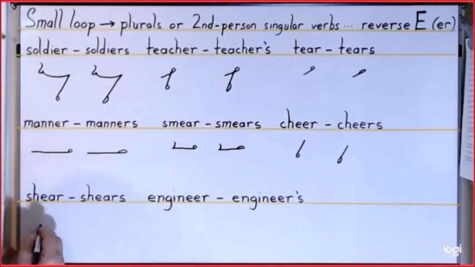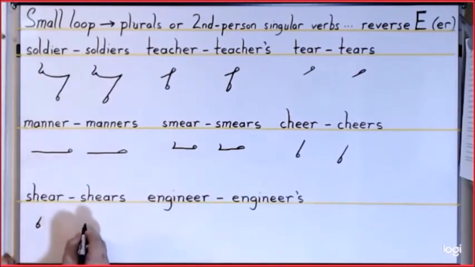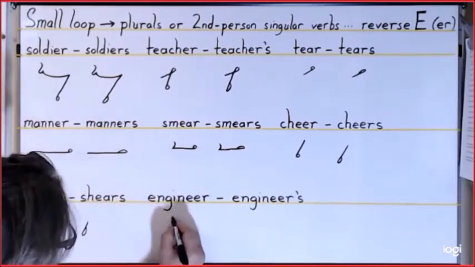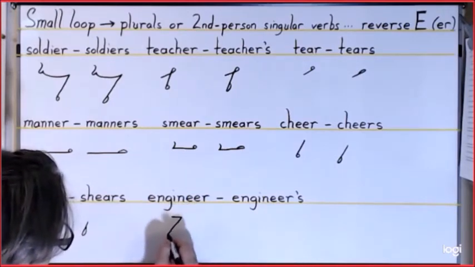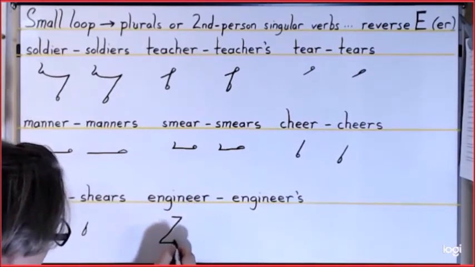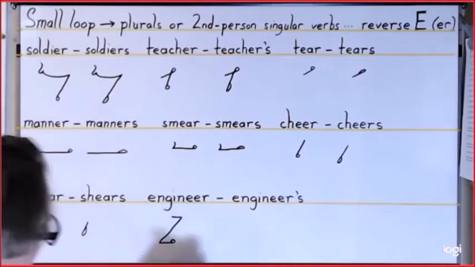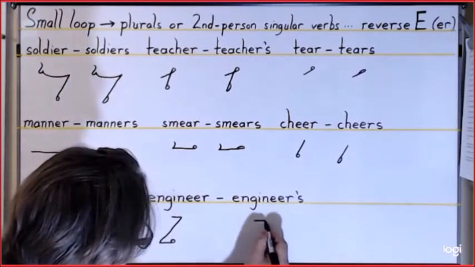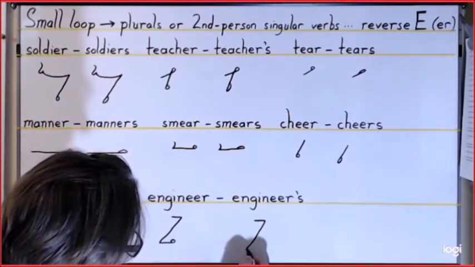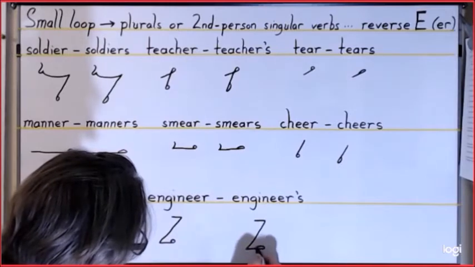For shear, it is SHE. For shears, SH, reverse loop. For engineer, it is NJN, reverse circle E. And finally, engineers is NJN, reverse loop.